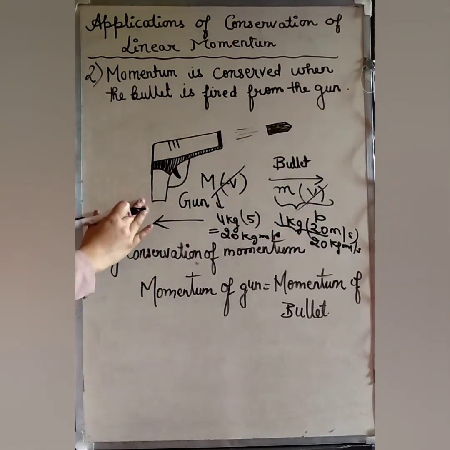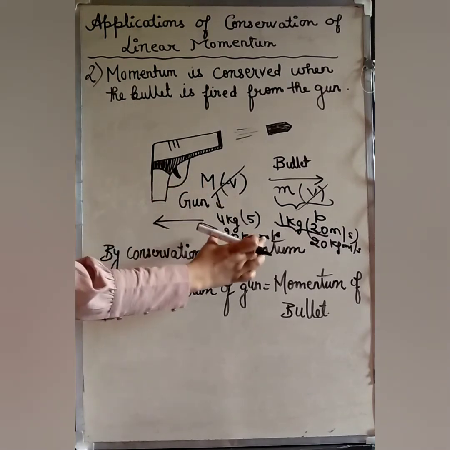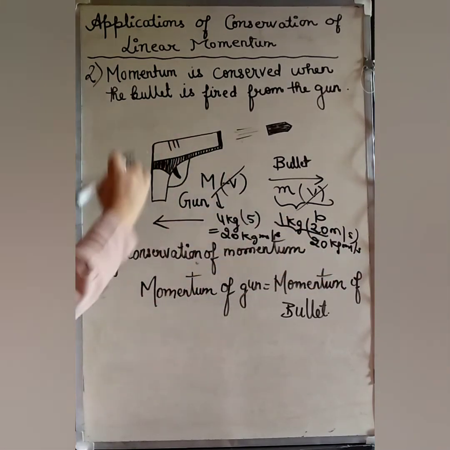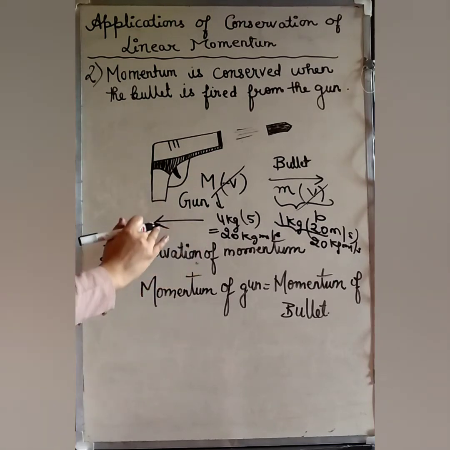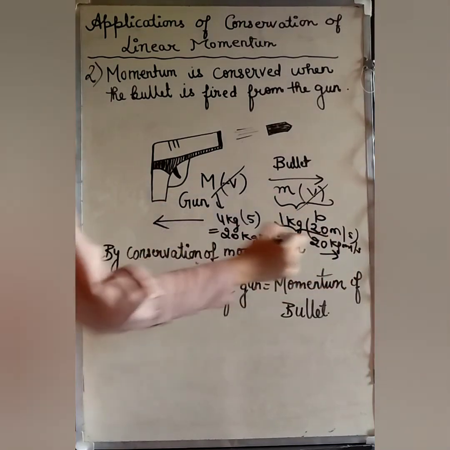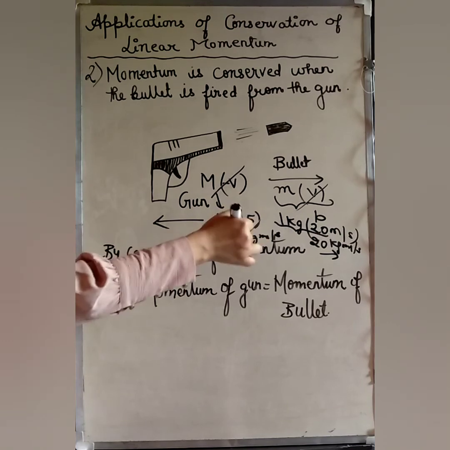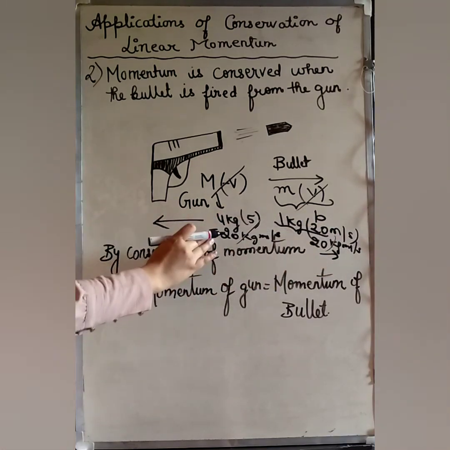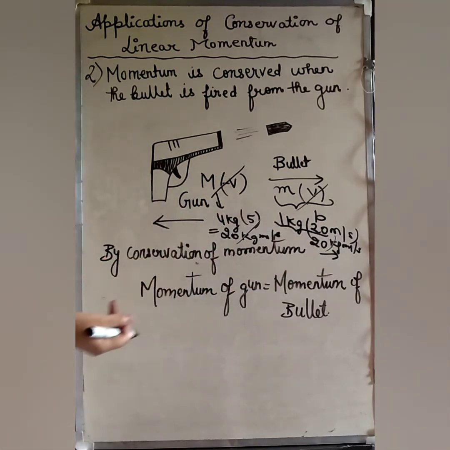In this way we can see that the total momentum of the body after firing is 0, because one part is moving in the forward direction and one is moving in the backward direction. They cancel each other out and the final momentum also comes to be 0. So here also our momentum is conserved.